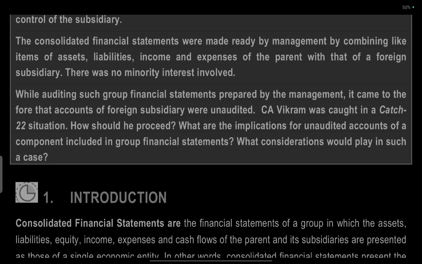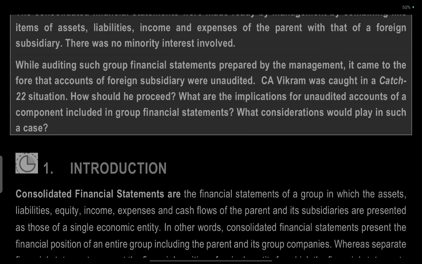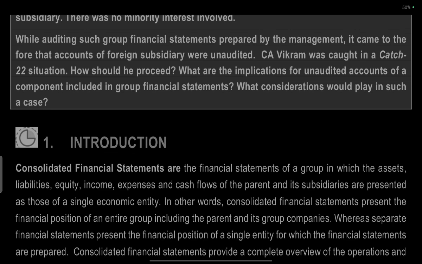While auditing such group financial statements prepared by the management, it came to light that the accounts of a foreign subsidiary were unaudited. CA Vikrant was caught on the catch of Section 22. How would we proceed? What is the implication of unaudited accounts of a component included in the group financial statements, and how would the consolidation apply in such a case?